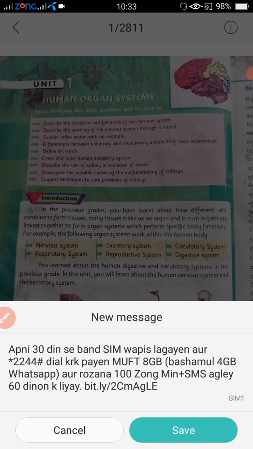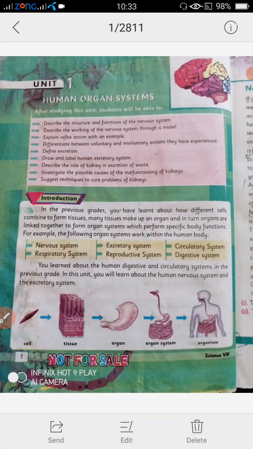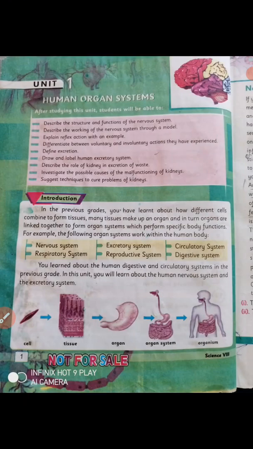And the fifth one is the reproductive system, which is involved in the reproduction of the organism. And we know that reproduction is a phenomenon in which organisms produce their offspring, or produce organisms the same as themselves.